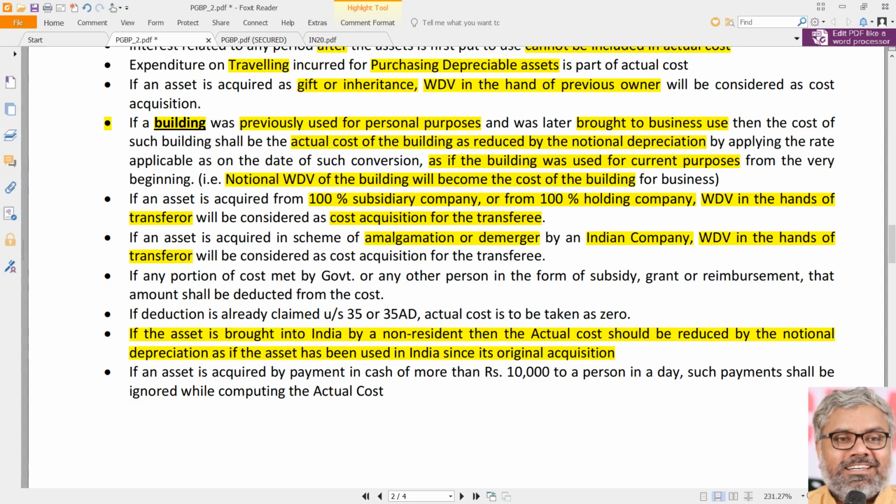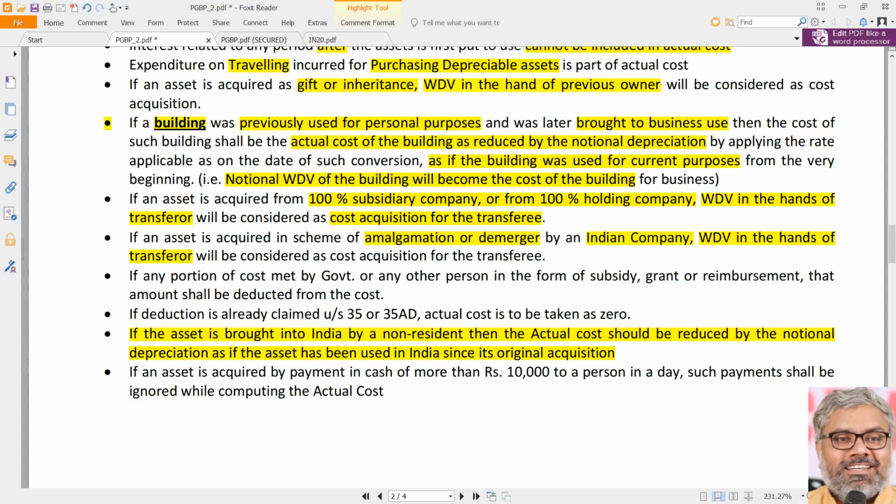So he purchased the medical equipment 4 years back. Let us say that equipment is eligible for so and so percentage of depreciation in India. We have to assume that as if the asset has been used in India for all these years, starting from the original cost of the asset, we have to reduce depreciation each year, again WDV, again depreciation, again WDV, like this. Whatever the notional WDV is before that asset is brought into India, that becomes the cost of acquisition of that asset for the current previous year.